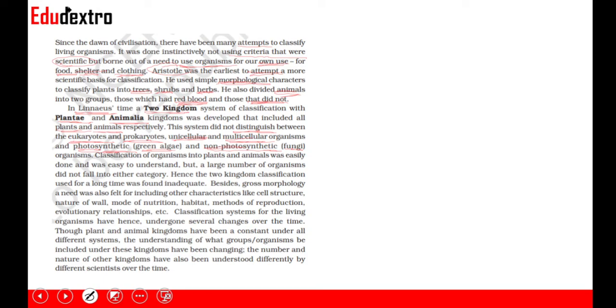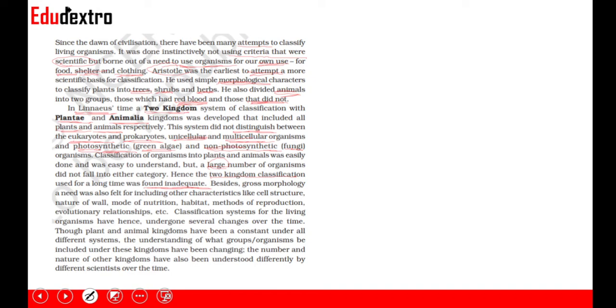Classification of organisms into plants and animals was easily done and was easy to understand, but there were a large number of organisms which did not fall into either category, and hence the two kingdom classification also was found to be inadequate.